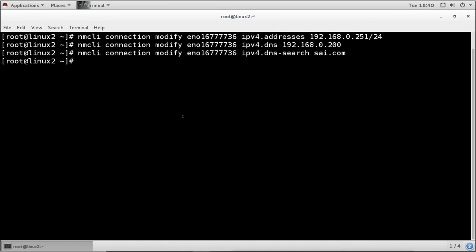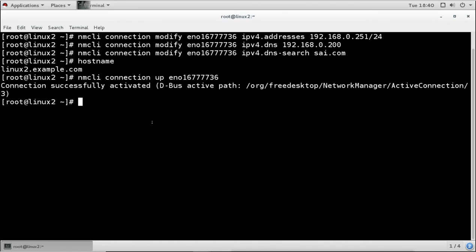Now I have to make sure I configure the name of this machine also, because right now it has example.com. It should be sci.com, so I will change the name also. Before that, nmcli connection up to update the IP configuration, and then I will change the name.